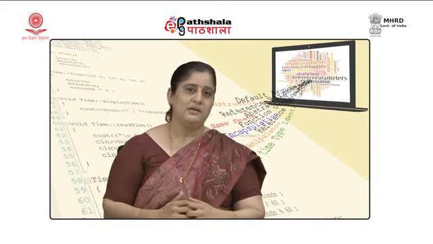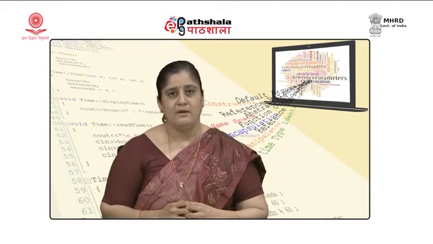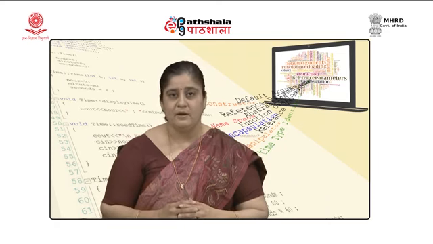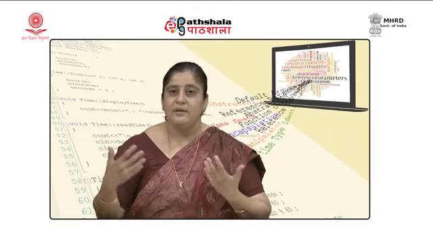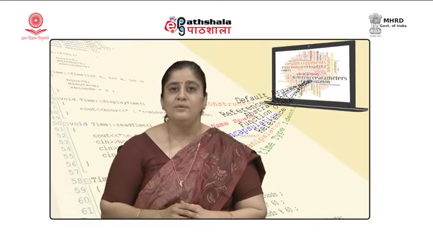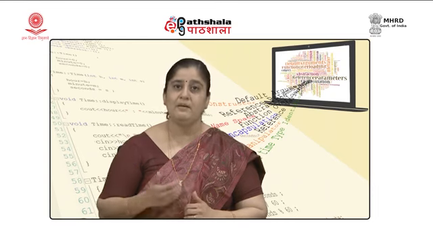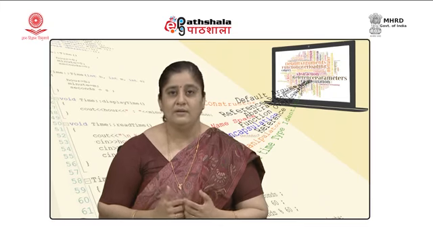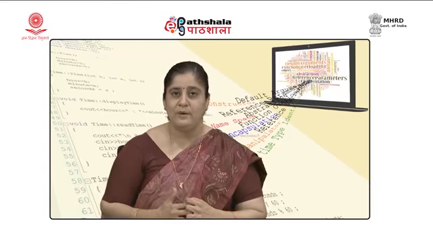I would give an example: if we have to compute the square root of a number, what do we do? We call the standard library function sqrt, and to get the square root computed, we actually do not need to know how square root is computed. And I have seen that many times a person who uses a square root knows what a square root is, but if asked to write the program to compute it, they may not do it instantly, because everybody does not remember how the square root is to be calculated.